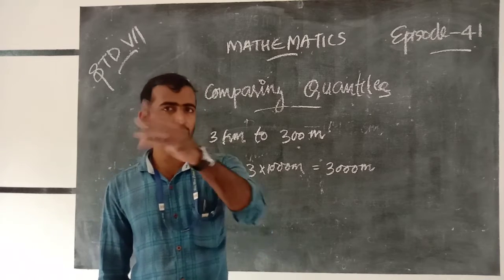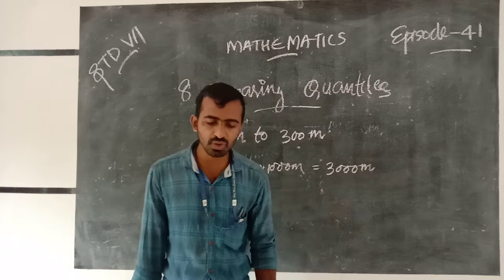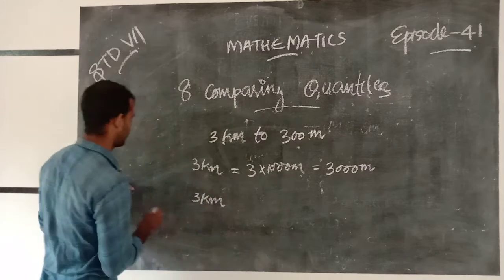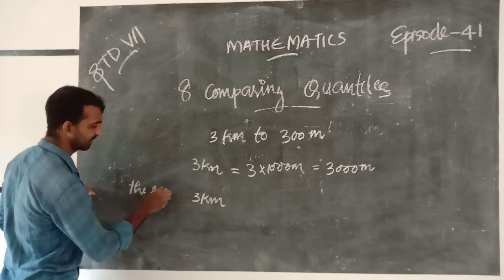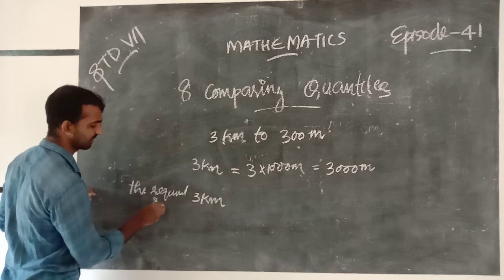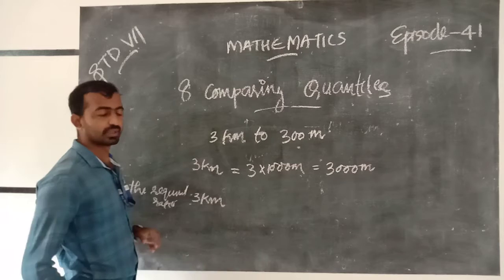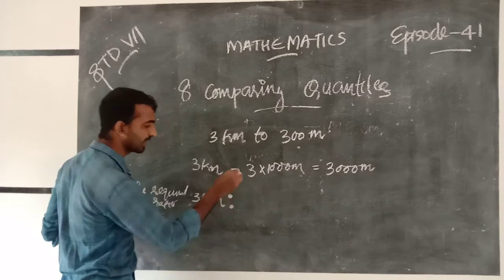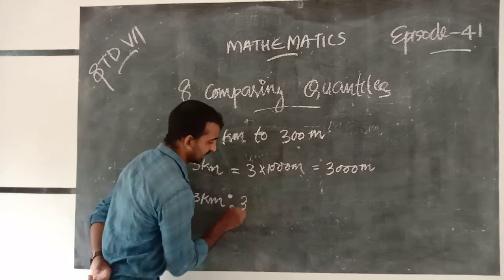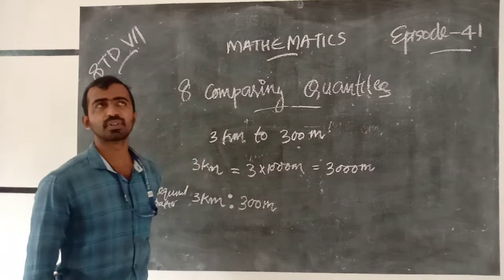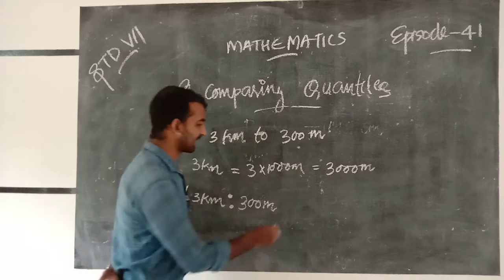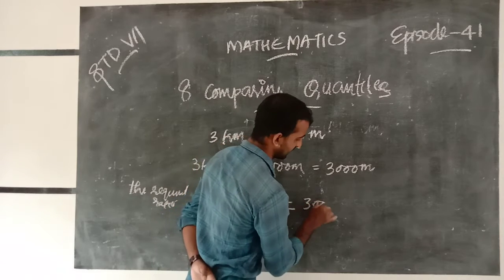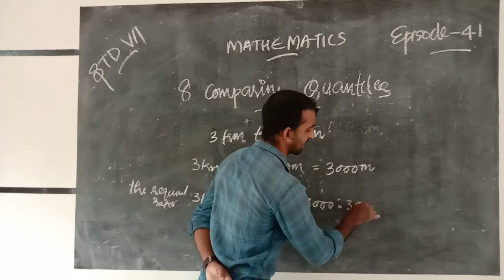So the required ratio, 3 kilometer is to 300 meter, equals 3000 is to 300.